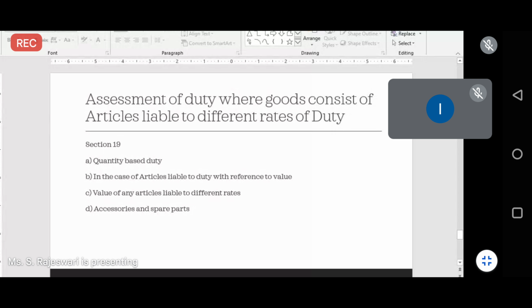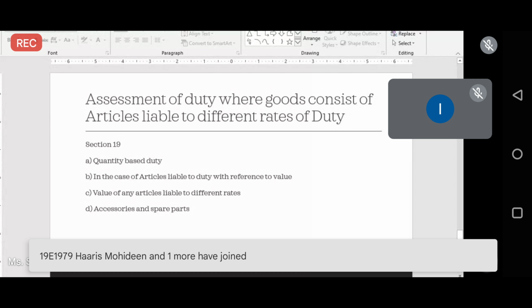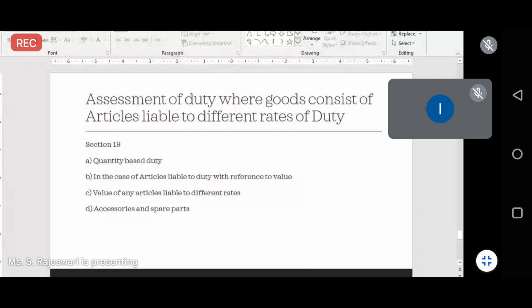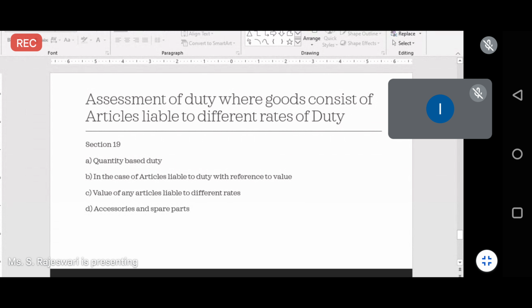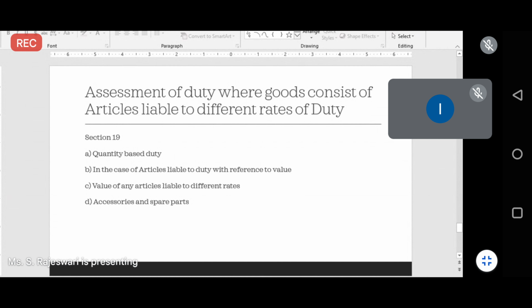If you are traveling in a flight, 30 kgs can be taken free. Above 30 kg will be taxable, which means you need to pay some charge for that. So you can put the custom duty based on the quantity which you are bringing from outside the country. That is the first one.